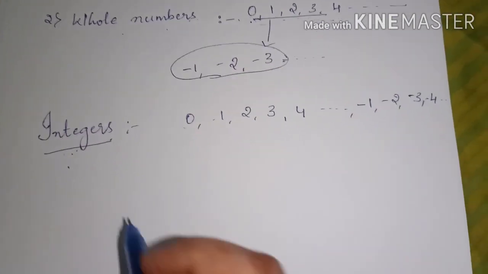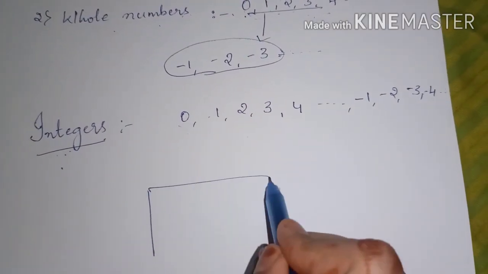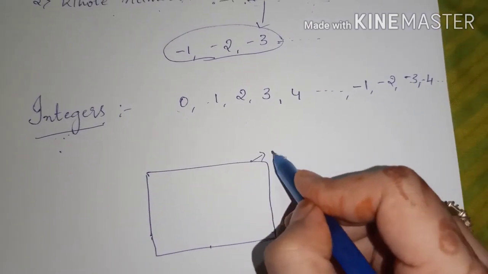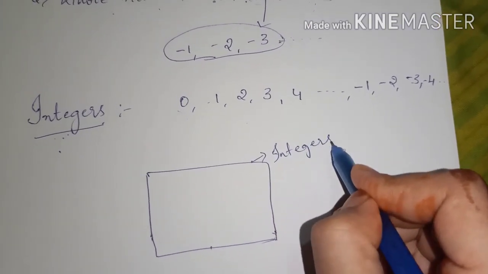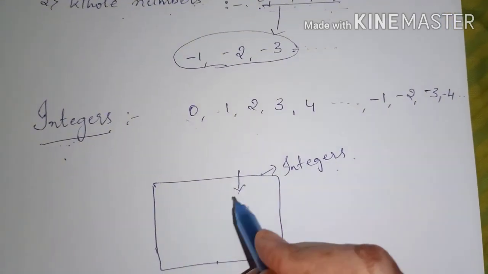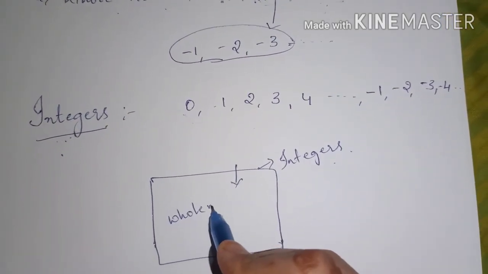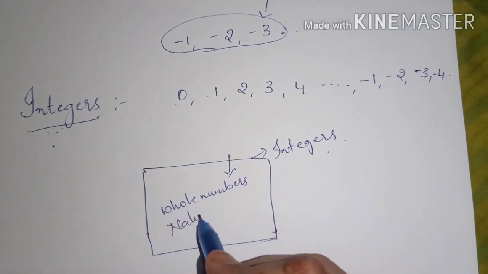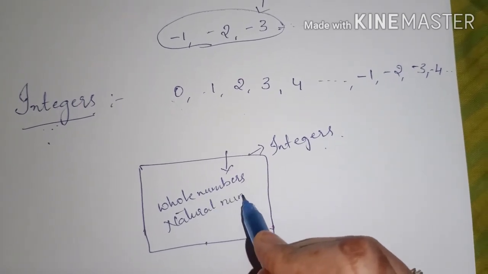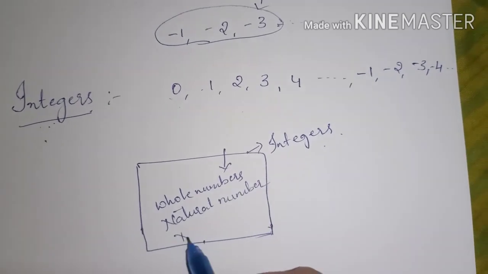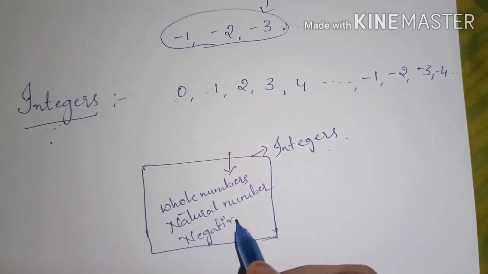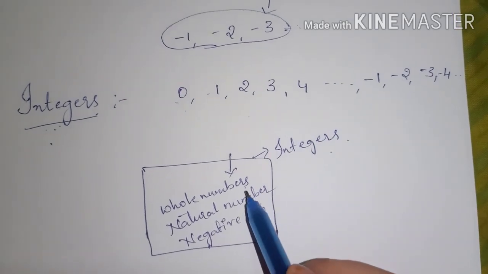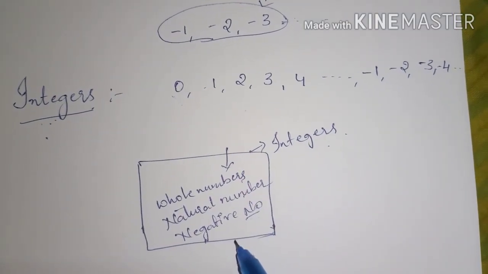So basically, if I consider this box as a collection of integers, integers contain whole numbers and also the natural numbers and negative numbers also. Okay, is it now clear? So integers consist of whole numbers, natural numbers and negative numbers. Fine.